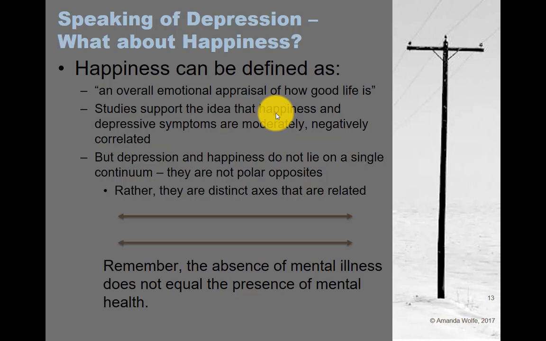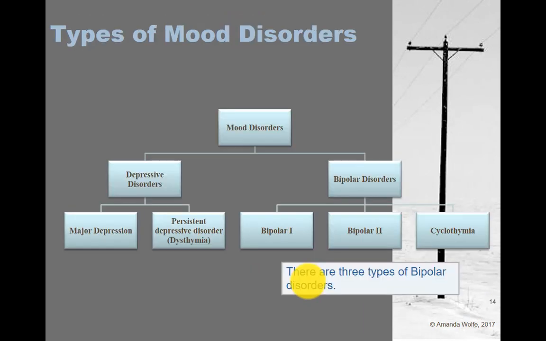Okay. So if we had a class on positive psychology, we could talk way more about happiness and contentedness and some of those positive psychology pieces. Again, if you want to talk more about that, we can always do that in office hours, right? But the real key here for all of you is to just remember that just because you have the absence of mental illness does not mean that you have mental health, okay? And that's why happiness and depression are actually separate.